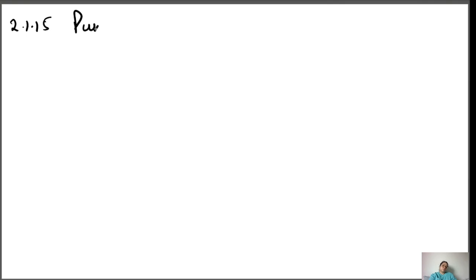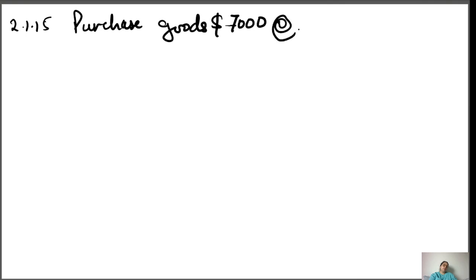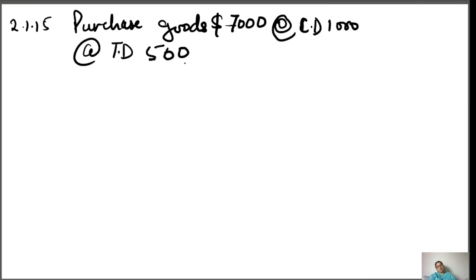2115, purchase goods dollars 7000, at the rate cash discount 1000, at the rate trade discount 500.